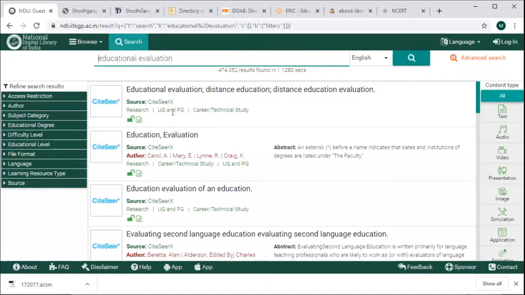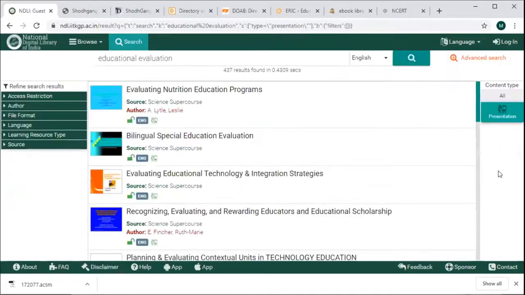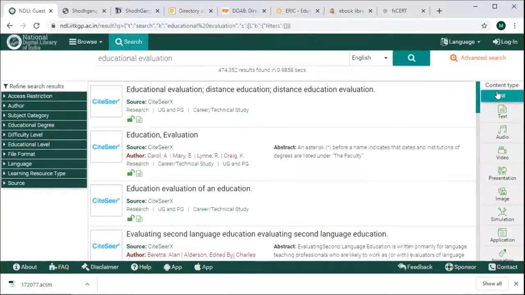Then it is research article. It is for UG and PG students, and it is openly accessible. This sign is for open access. Okay. Again, filter options are there. You can filter as per your requirement. Again, you can filter as per the content type. If you want to have only presentations, it will show only presentations. So in this way, National Digital Library of India is a good source for searching information sources, because access to libraries is not there now due to this COVID-19 situation.